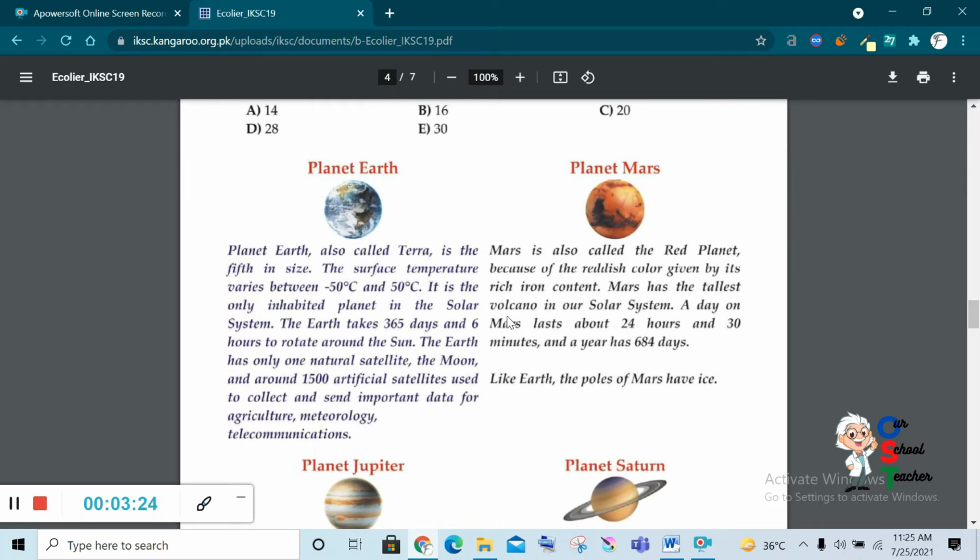Mars has the tallest volcano in our solar system. A day on Mars lasts about 24 hours and 30 minutes, and a year has 684 days. This is called the Martian year as well, that has 684 days. Like Earth, the poles of Mars have ice.